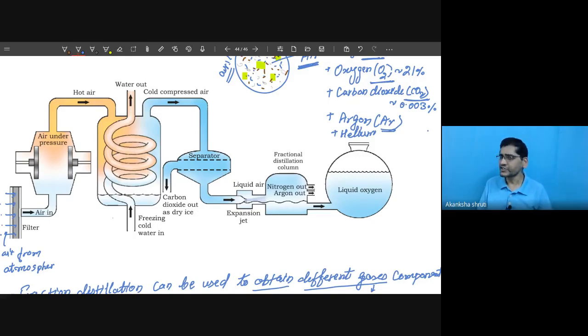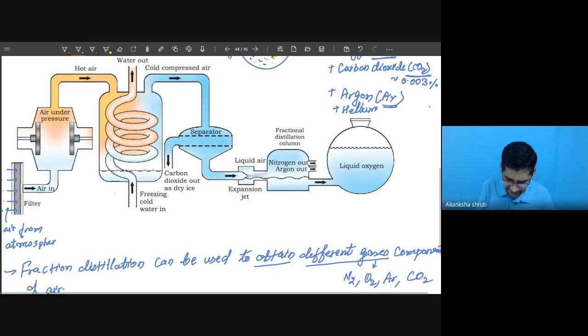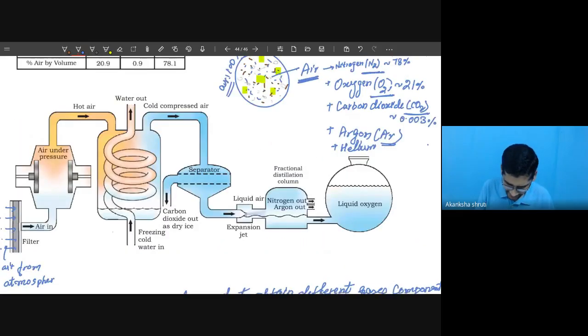So a filter is used just to remove the dust. So this is the filter. Like a mask is one of the filters. The filter that you are using in the kitchen for removing the tea leaves from the tea. So here this filter is for removing the dust from the air.